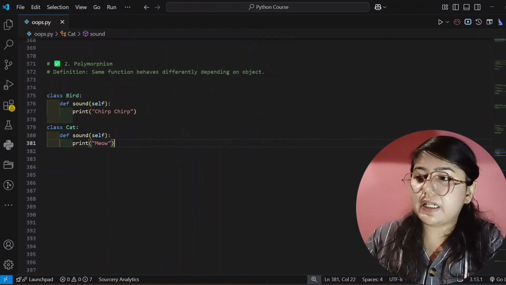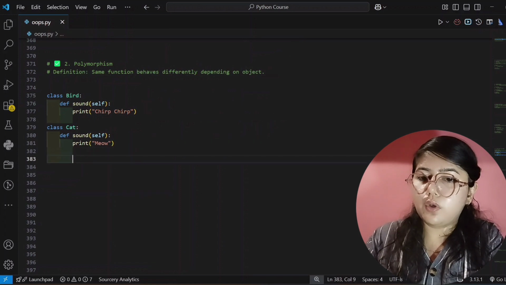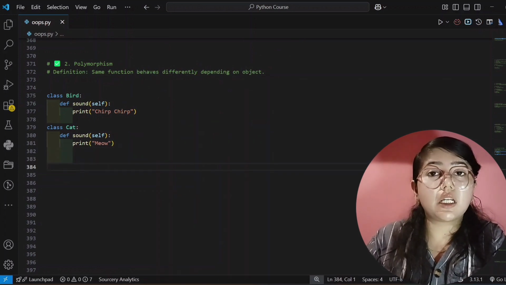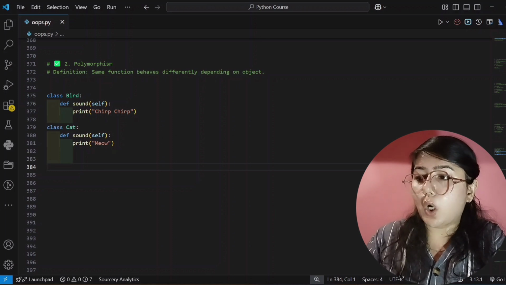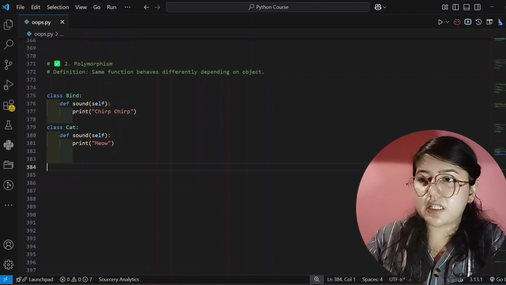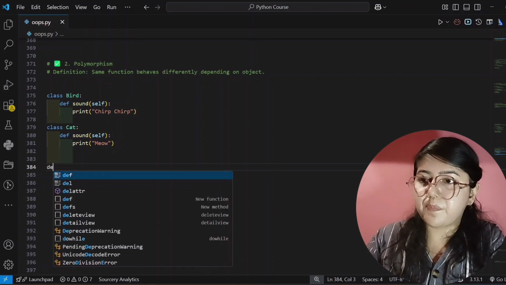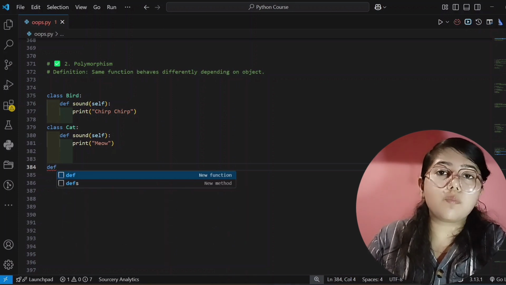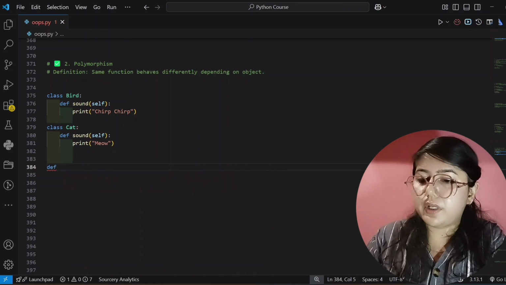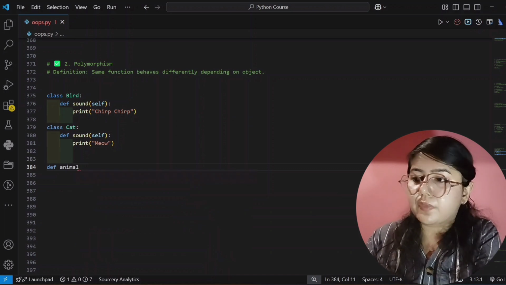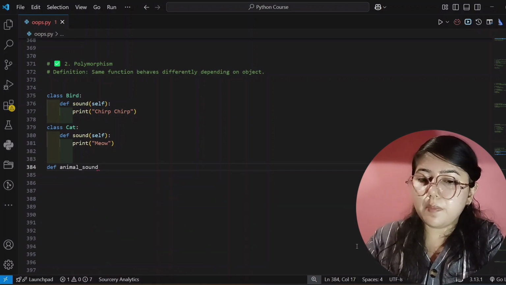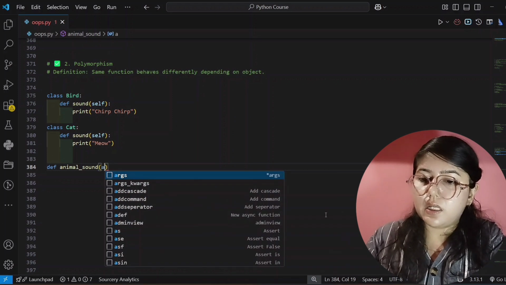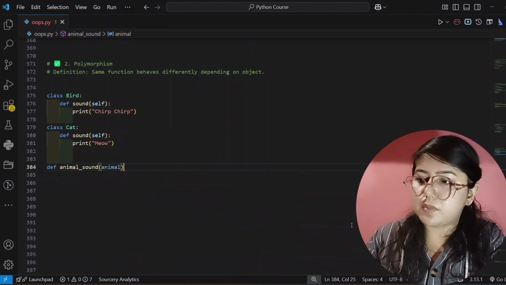Okay, so I have created this, and now I will create another method. Yes, I will create another method, but not inside this class, outside this. Here I am creating this method, and this will behave differently with each of the objects. Its name is animal_sound, and in this I am passing a parameter, that is animal.